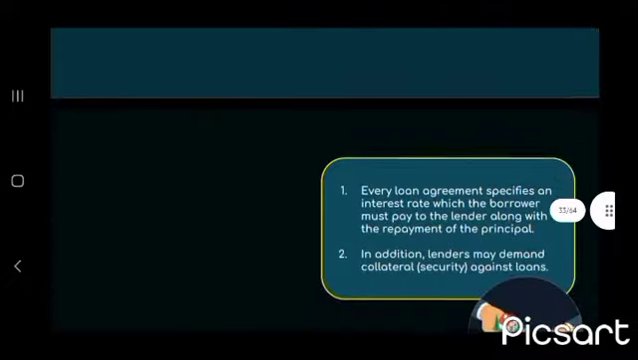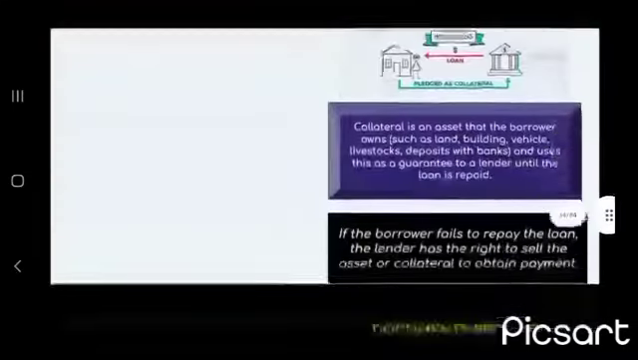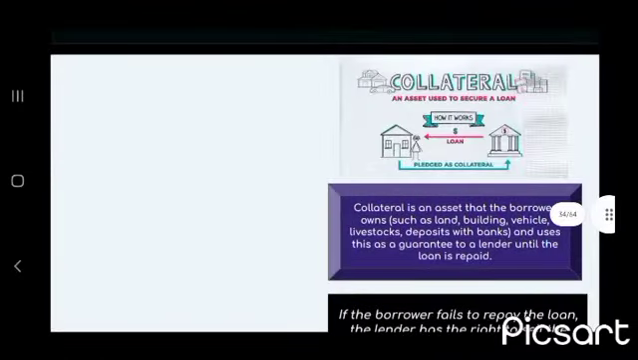Now, what are the terms of credit? Every loan agreement specifies an interest rate which the borrower must pay to the lender along with the repayment of the principal. In addition, lenders may demand collateral against loans. Collateral means the goods that are pledged.